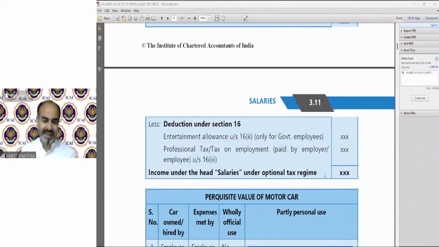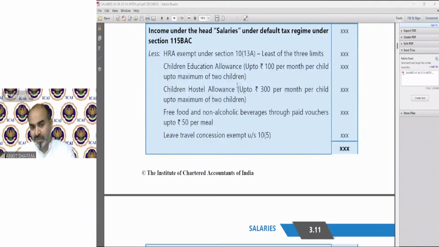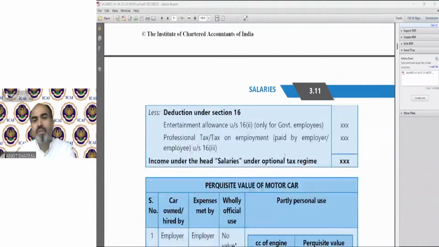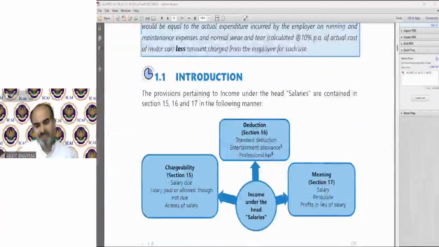So the format is saying that if you have already calculated the salary under default tax regime, and an examiner asks you to also calculate the salary under optional tax regime, do not waste your time to calculate again the full amounts under optional tax regime. You can take the total gross salary, income under the head salary as per default tax regime, and reduce these exemptions which are not available under default tax regime. So after reducing these exemptions, you will have salary under optional tax regime. Okay. Now these are perquisite provisions, which we have already discussed in the concept part.